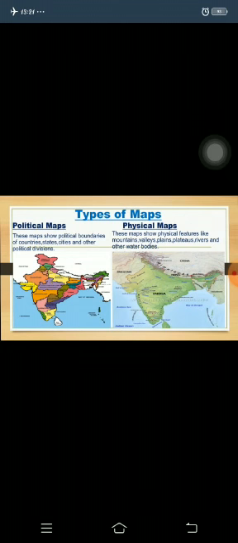That is a physical map. Besides these, there are maps that show crops grown, minerals found in various places, rainfall in different areas, industries, population, transport, soil, natural resources, forest and wildlife too. There are other maps also. So, if we really want to read any map, we must know the language of the map. What is the language of map? In order to understand the information given on a map, we must know its language too.